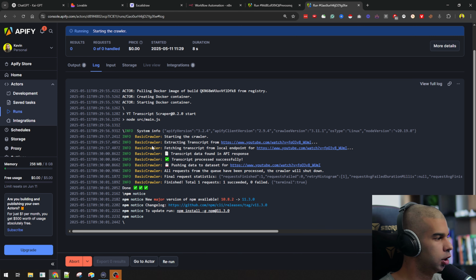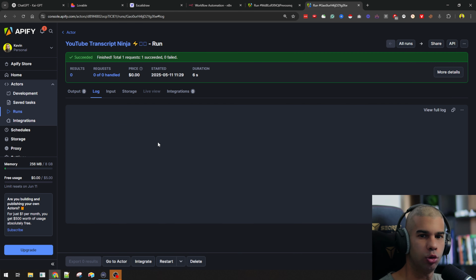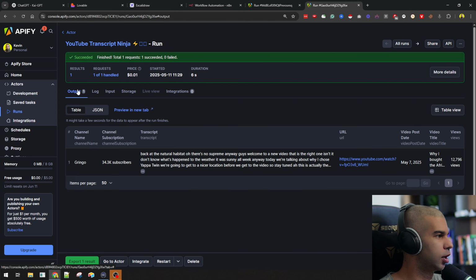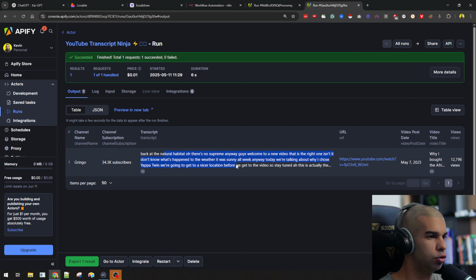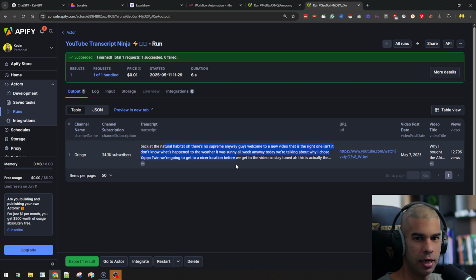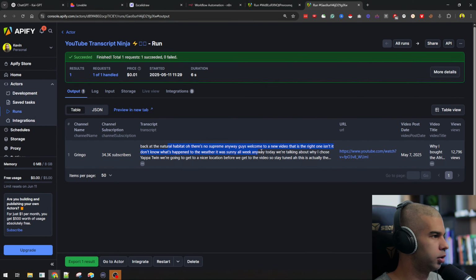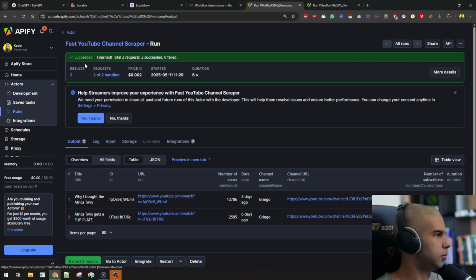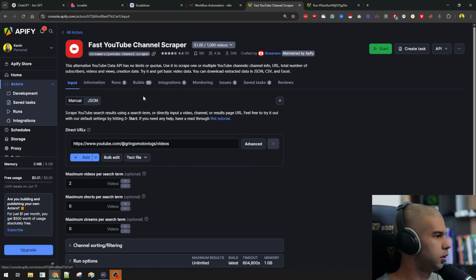However, it always makes sense to double check that the actor you're trying to run can actually do the thing you're trying to do in the web version before you go ahead and build the whole N8N or no-code automation flow. And here we got the transcript. So this is working as expected. All right, sweet. So here, let's go back to actor.